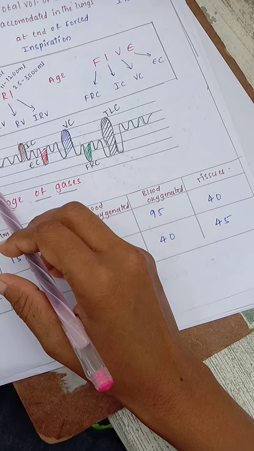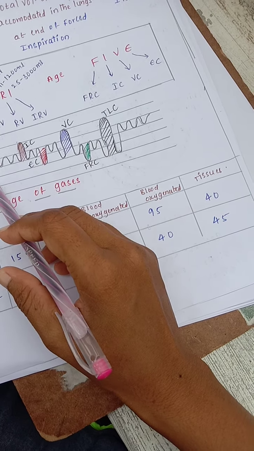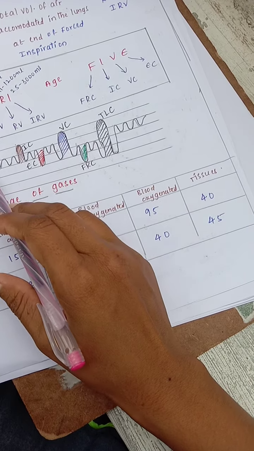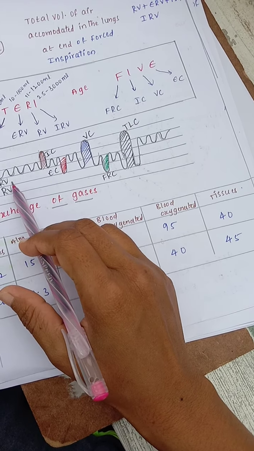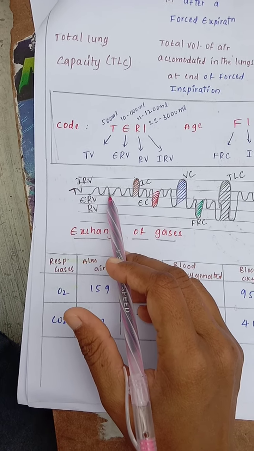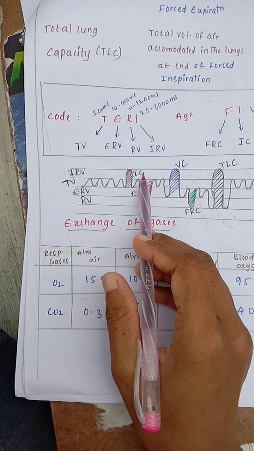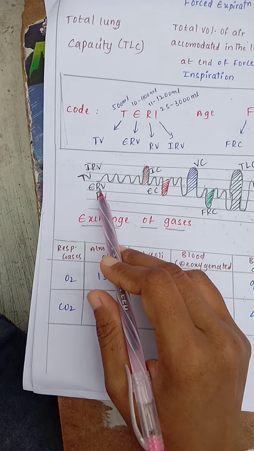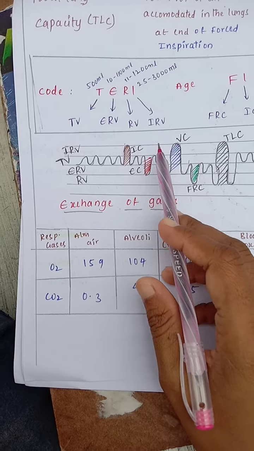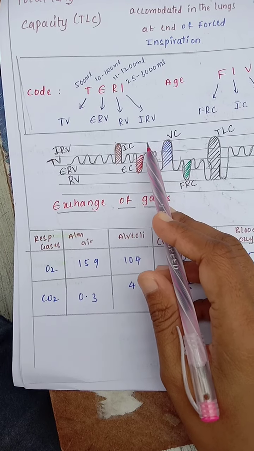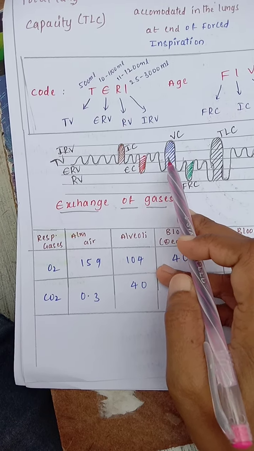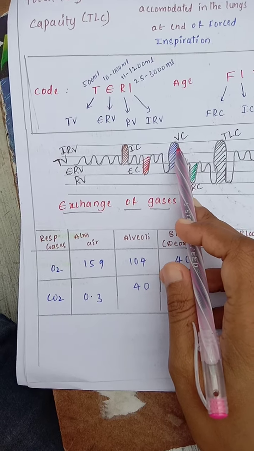One more thing, we have a diagram for this. This is the tidal volume in the common part, with the inspiratory reserve volume and the expiratory reserve volume. Tidal volume along with the inspiratory reserve volume is called the inspiratory capacity. Tidal volume along with the expiratory reserve volume is called the expiratory capacity. Now vital capacity means inspiratory capacity along with the expiratory capacity and tidal volume. These three are called the vital capacity.